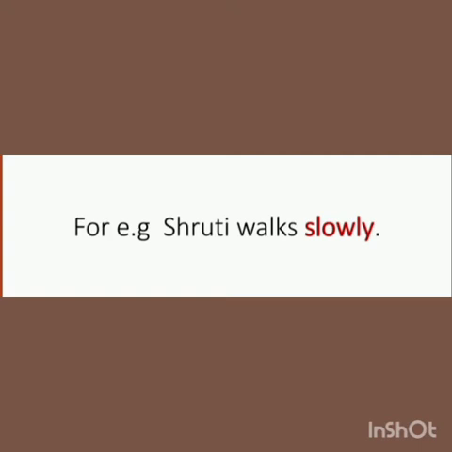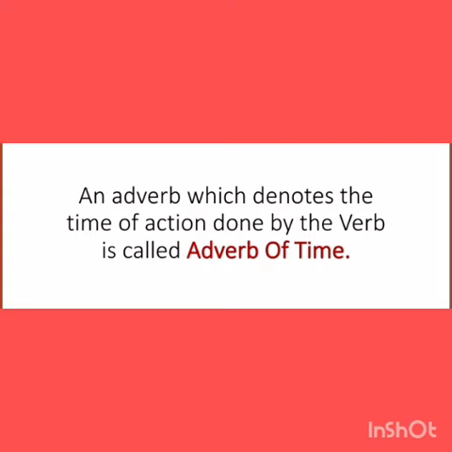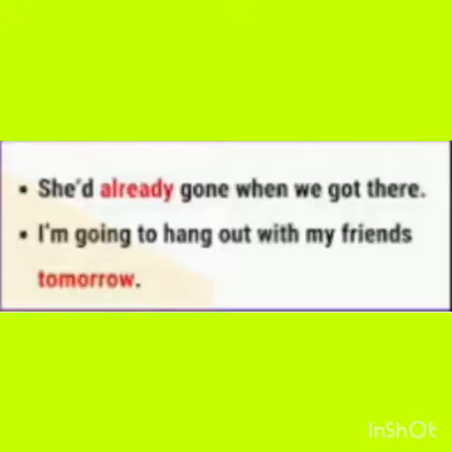Let us see now the kinds of adverb. First, that is adverb of time. An adverb which denotes the time of action done by the verb is called adverb of time. For example, she had already gone when we got there. I am going to hang out with my friends tomorrow.